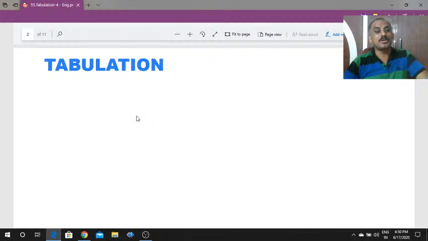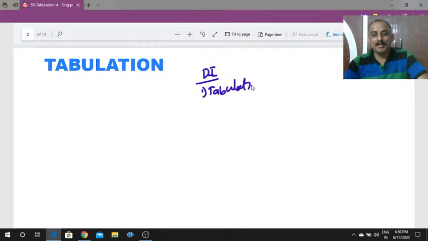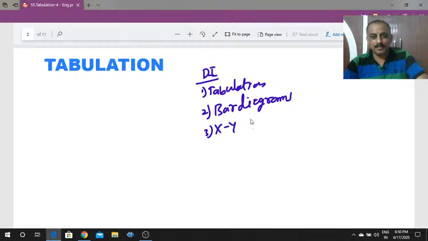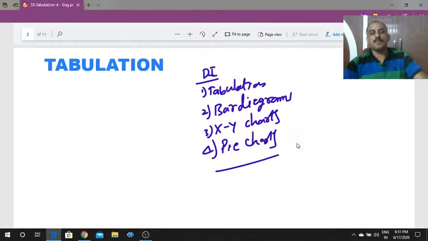In data interpretation, there are four important topics: tabulation, bar diagrams, XY charts, and the fourth one, pie charts. These four are very important.